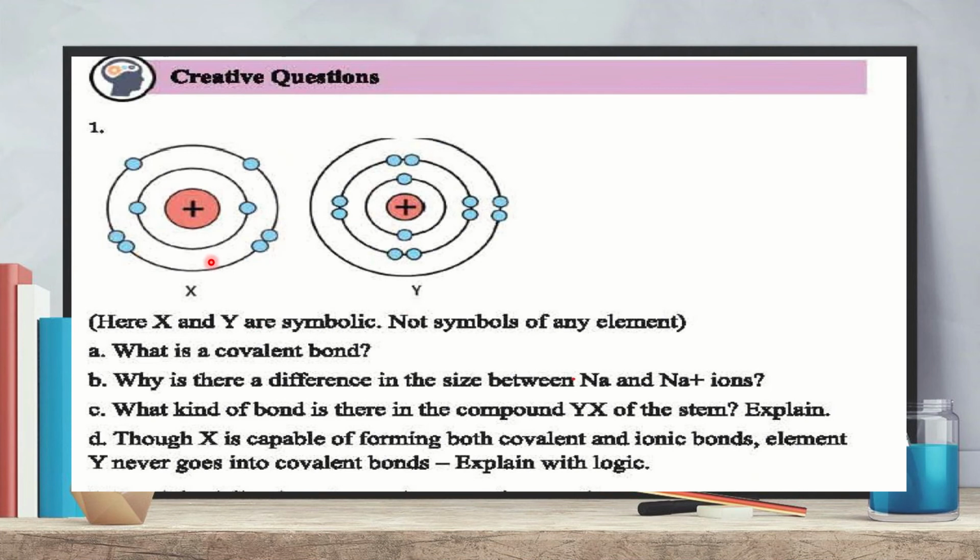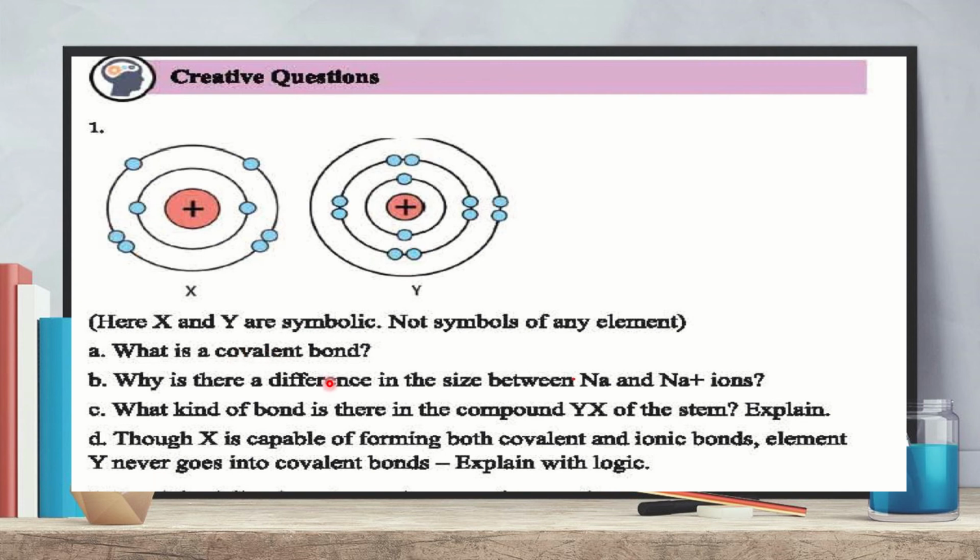Now look, there are two diagrams, X and Y, and it is told here that X and Y are symbolic, not symbols of any element. X is oxygen because there are a total of 8 electrons, and Y is magnesium because there are a total of 12 electrons. What is a covalent bond? You know that. A covalent bond forms between two nonmetals by sharing of electrons.